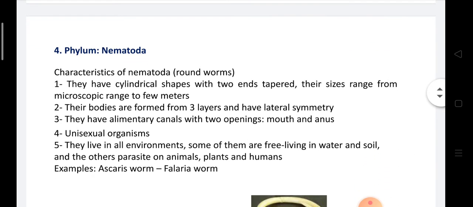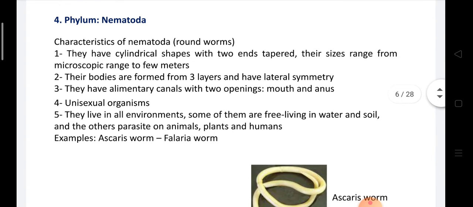Phylum Nematoda, or round or cylindrical worms. They have a cylindrical shaped body with 2 ends. These ends are tapered. Their size ranges from microscopic to a few meters. Their bodies are formed of 3 layers like Platyhelminthes and have bilateral symmetry. They have an alimentary canal with 2 openings, mouth and anus, and both of them are lacking in Platyhelminthes.